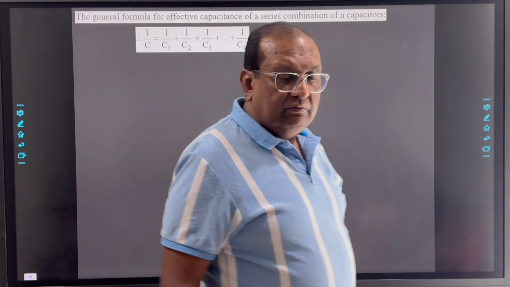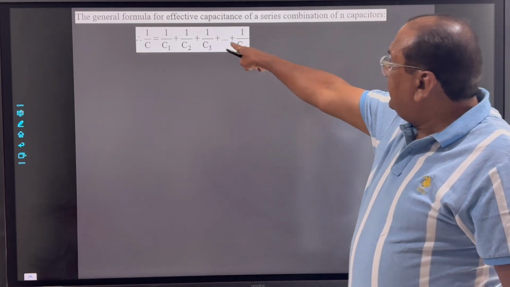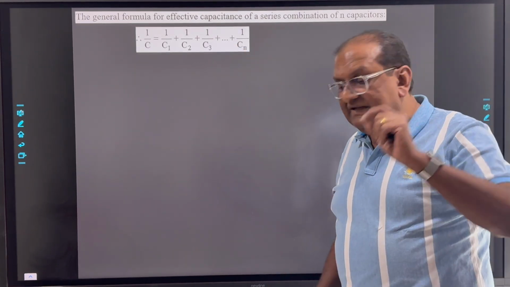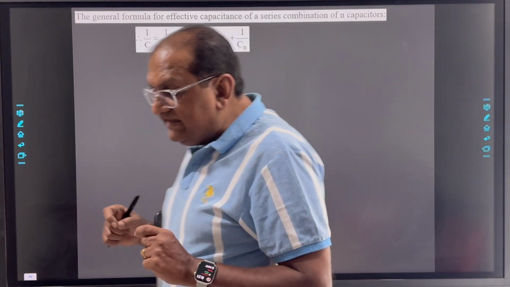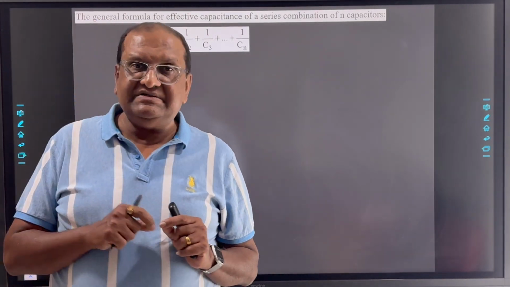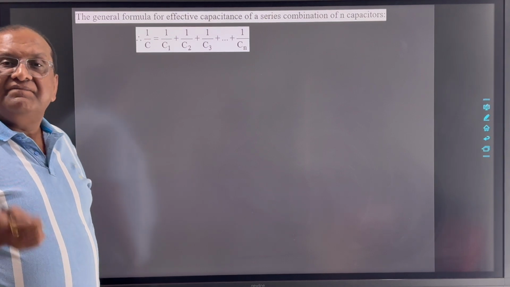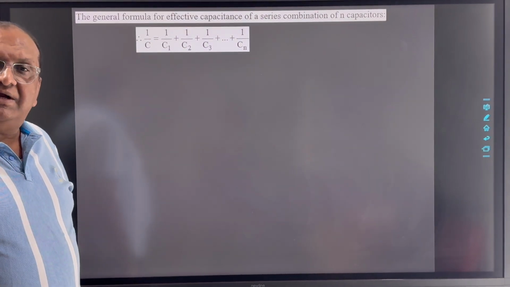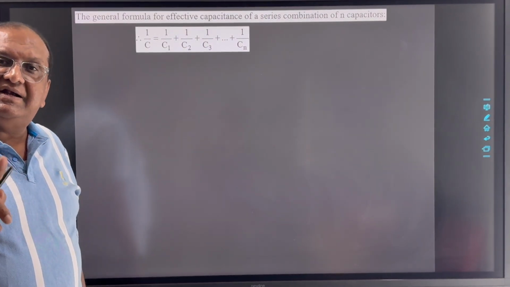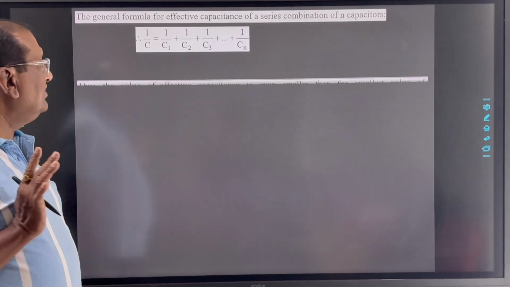Clear? Now, from this equation, you can understand this thing: in series combination of capacitors, the resultant capacitance will be smaller than the smallest one connected in this combination.